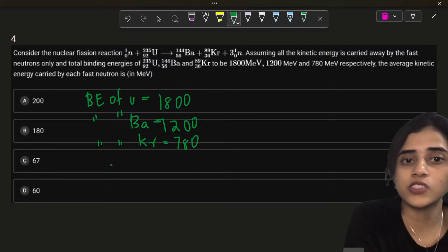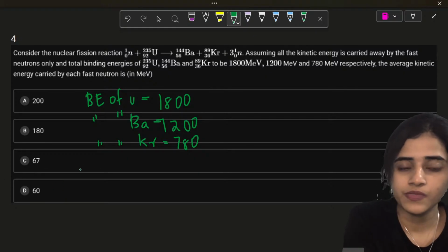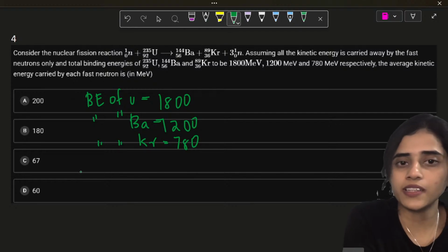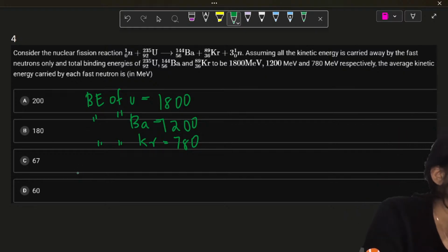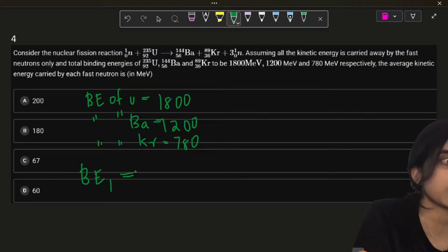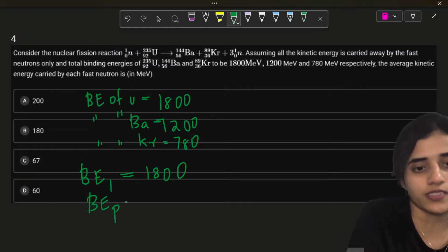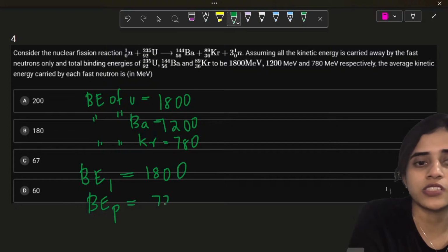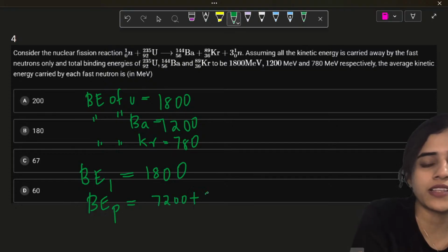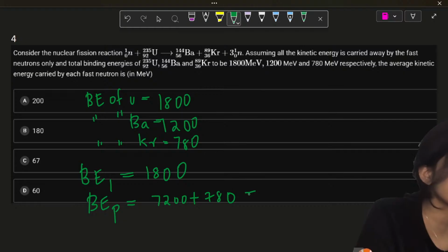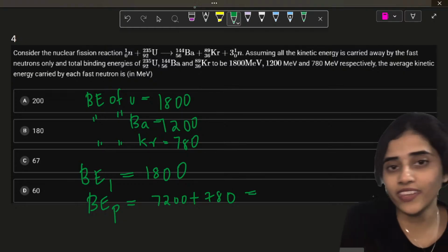Now, the binding energy of the reactants, right? Total binding energy of all 3. The binding energy of the reactants, which is uranium, is 1800. Binding energy 2, I will put it as the binding energy of the products, is how much? 7200 plus 780. Sorry, 1200.